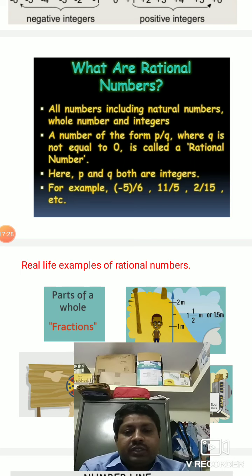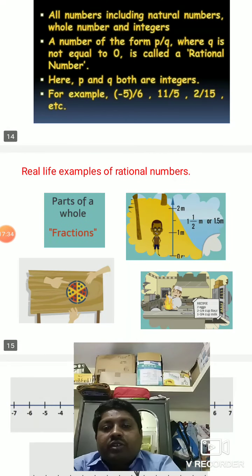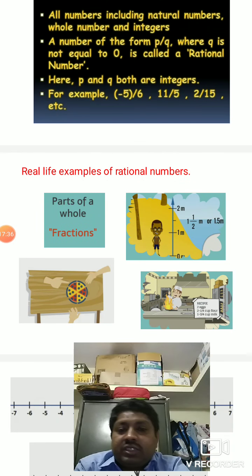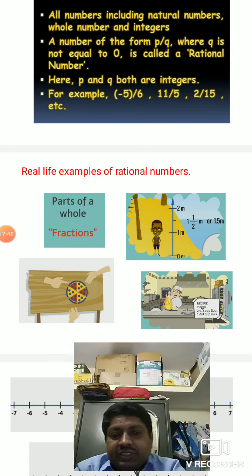That's why the condition for rational numbers is q should not be equal to 0. Got it, children? Real life examples of rational numbers: parts of a whole, fractions, the height of a person, which may be in the form of 1.5 meter.